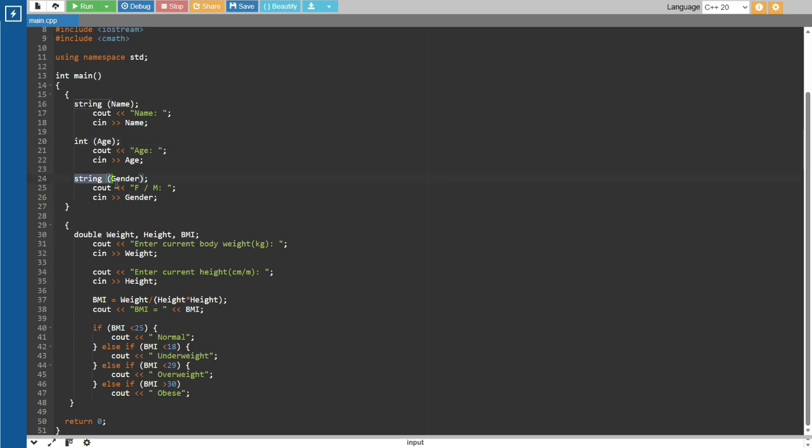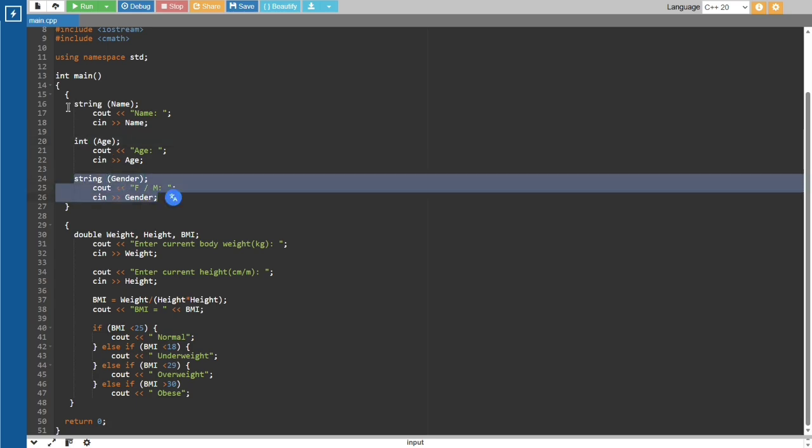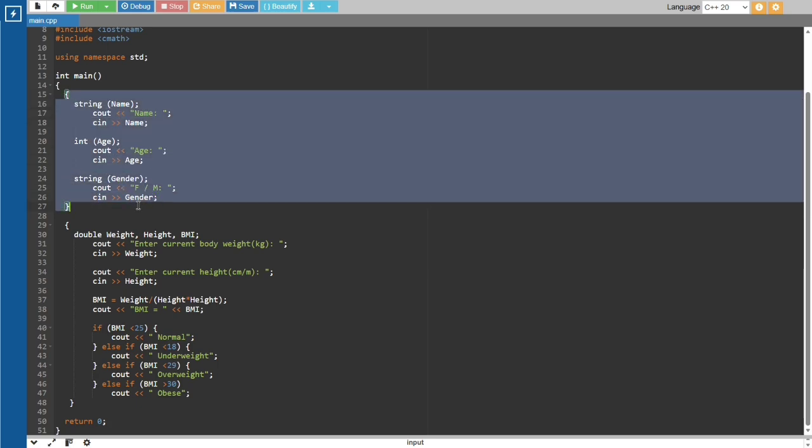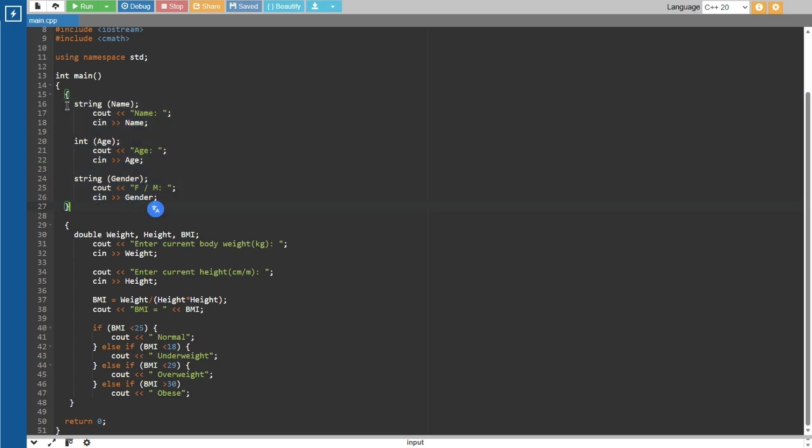And then another process, the same as this one, where string gender is for the user to key in if they are female or male, and then it will display the gender. Cin, double arrows, gender, and then this. So this is the whole first process for the first part.